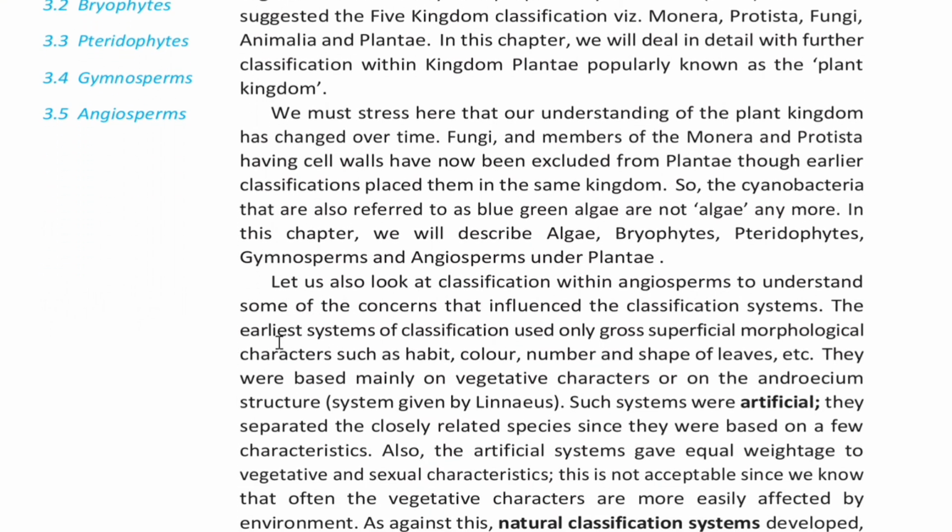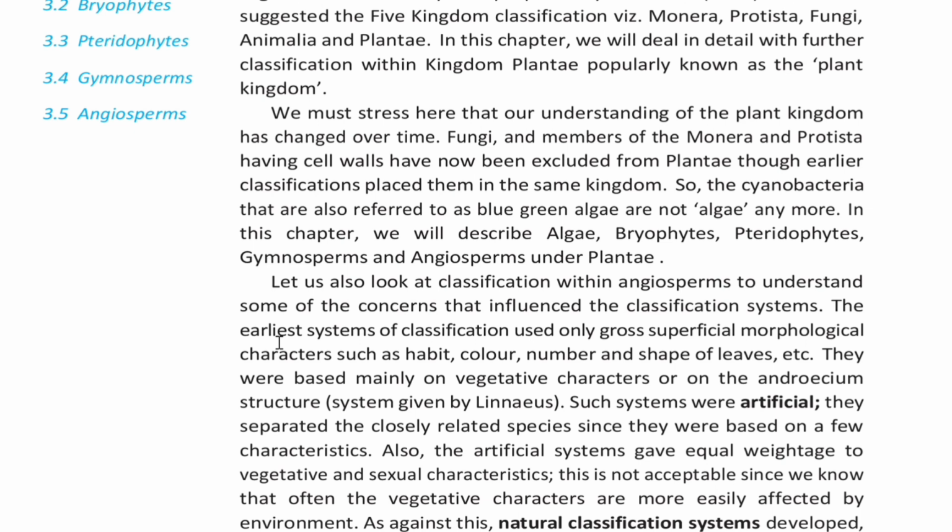Let us look at the classification within angiosperms to understand some of the concerns that influence the classification systems. The earlier systems of classification used only gross superficial morphological characters such as habit, color, number and shape of leaves, etc. They were based mainly on vegetative characters or on androecium structure, that is the system given by Linnaeus. Such systems were artificial.